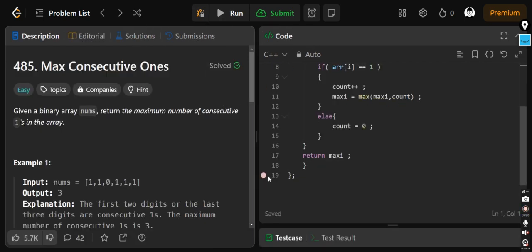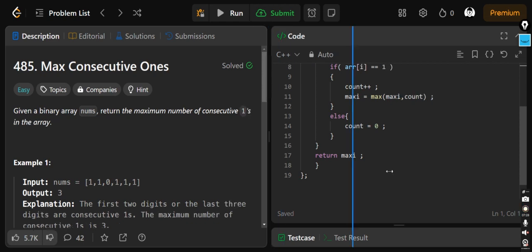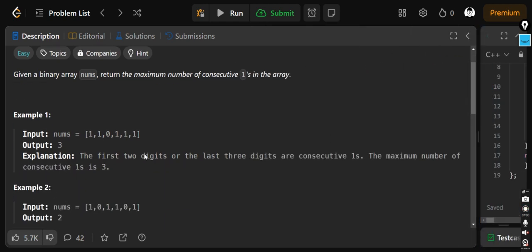So we'll go for the maximum consecutive ones question. So what is maximum consecutive numbers? The name only tells, you have to tell the length where there are the maximum consecutive ones. So here there are 2. Okay, there could be a chance of 2, but after a 0 there are 3. So what you have to return is the max of them, the 3, and directly we will go towards the brute.